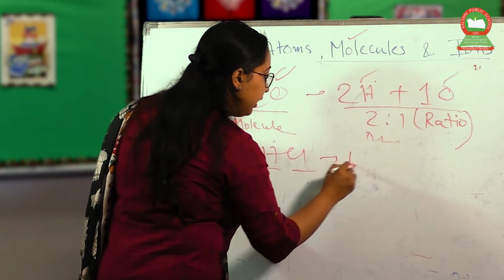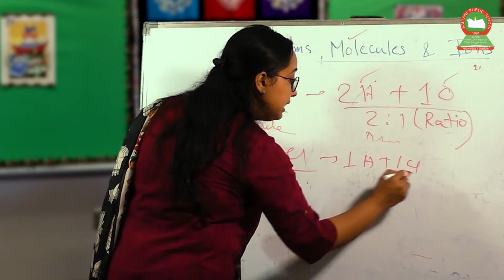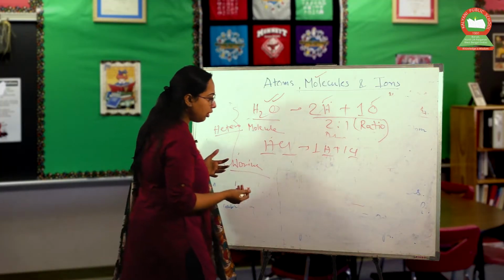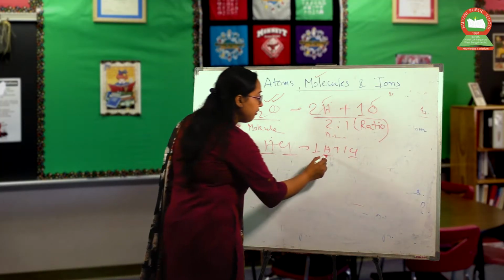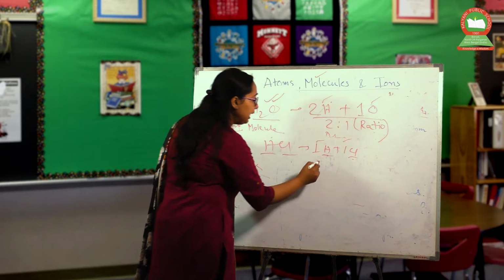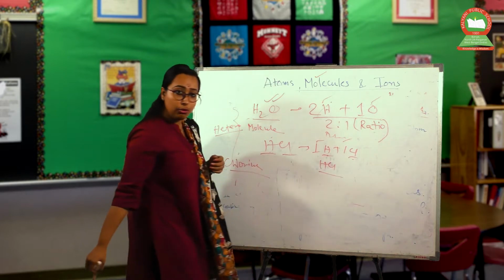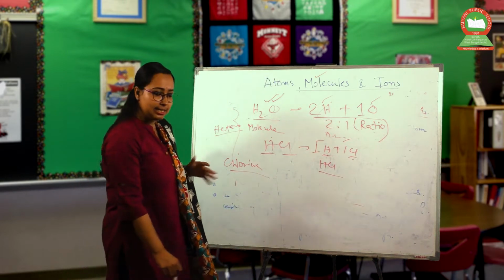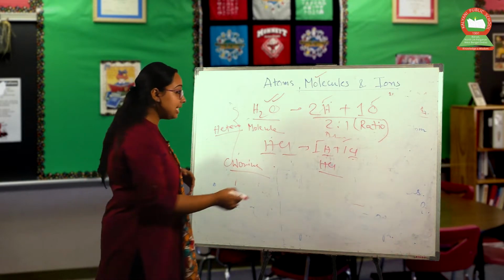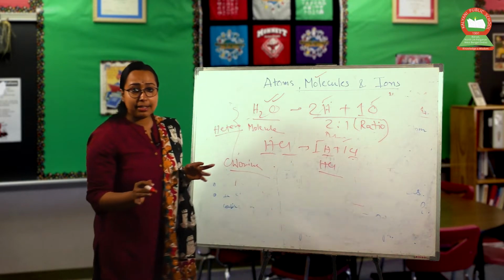So when one H combines with one Cl, these are not the same types of atoms. So two different atoms combine in a simple ratio and form HCl, that is hydrochloric acid or hydrogen chloride gas. So will it be homo or heteroatomic? Obviously heteroatomic, because H and Cl are not the same atoms, right?